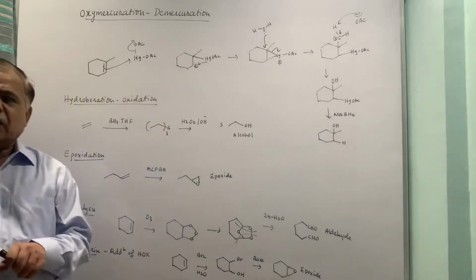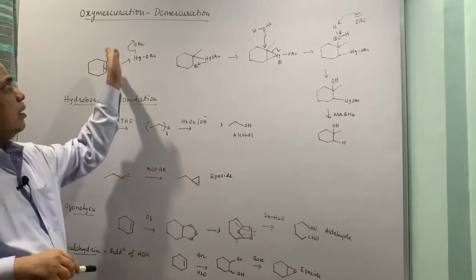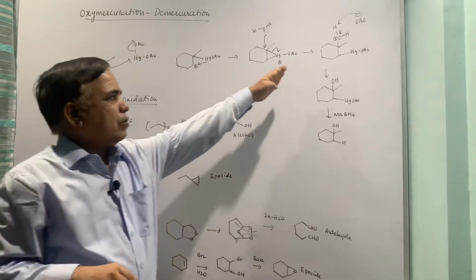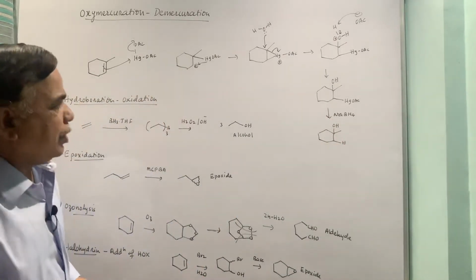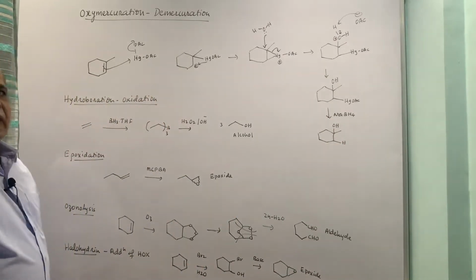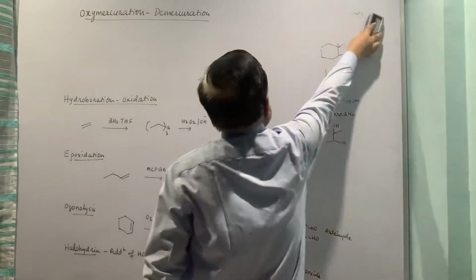The mercury is replaced by hydride, so that is your demercuration step. So this is oxymercuration, and this is the demercuration step. You can show it with hydride attack, since borohydride is a hydride donor.